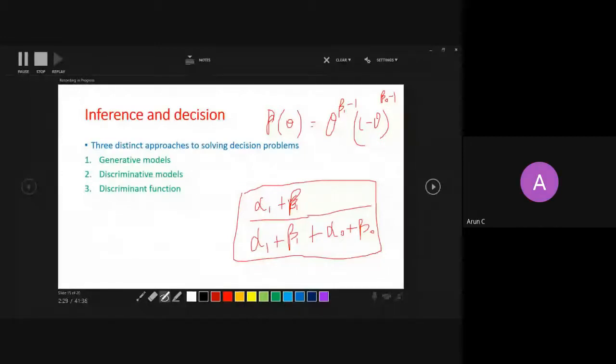So what we have taken is a MAP. We just found out that when we multiply p theta into p D given theta, which is prior multiplied by likelihood, we get some parametric form. When we maximize that parametric form, I got this expression, right? So the theta hat, the estimate of the true theta, was nothing but this expression.